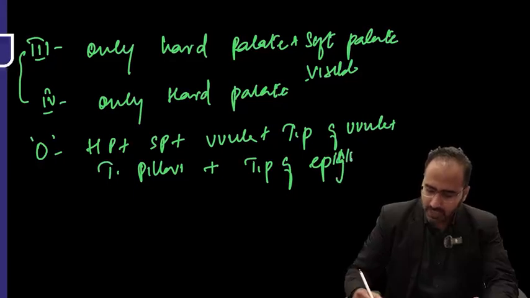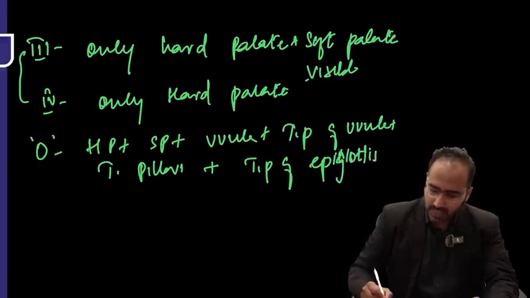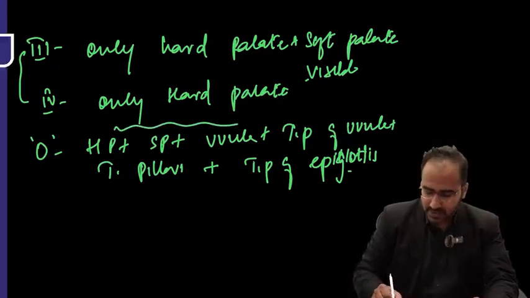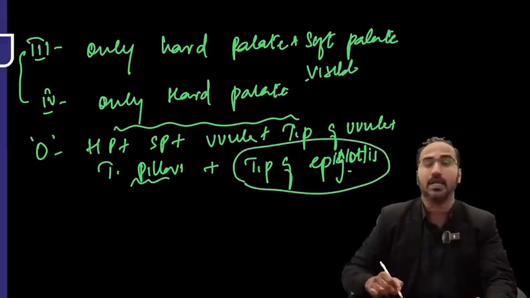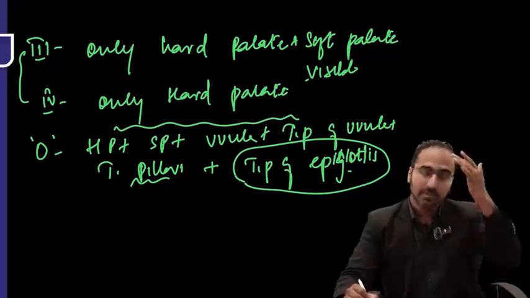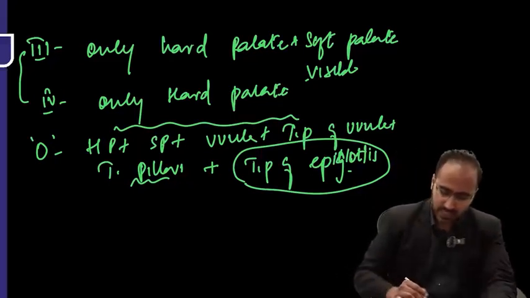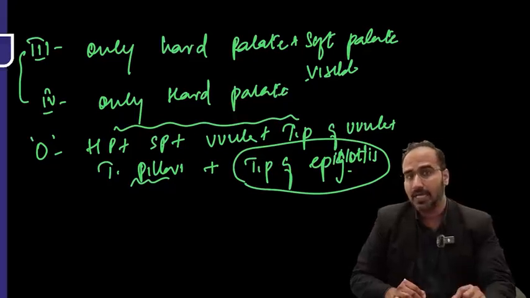So basically, remember, class 0 is what? All class 1 structures, plus, what is the main important thing? Tip of epiglottis visible. That is Mallampati class 0. Okay. So that was regarding the Mallampati classification.